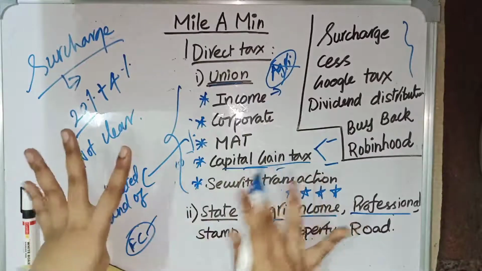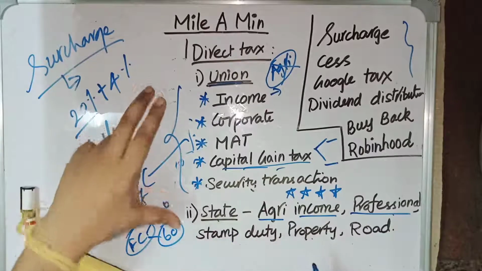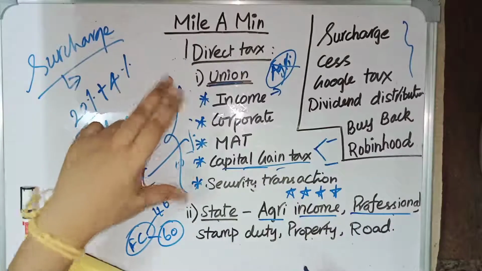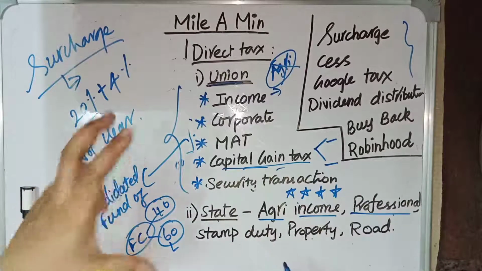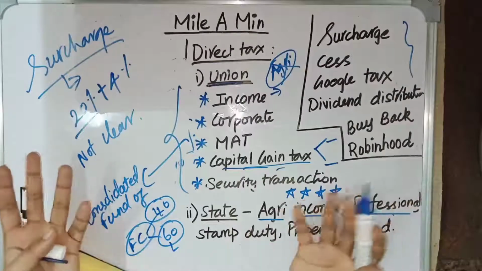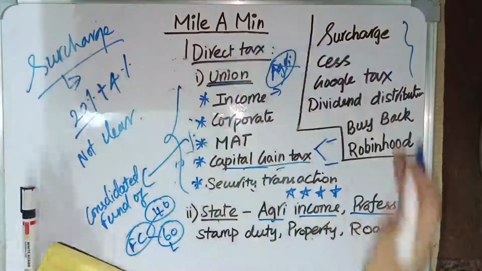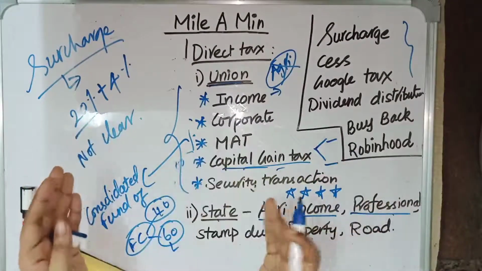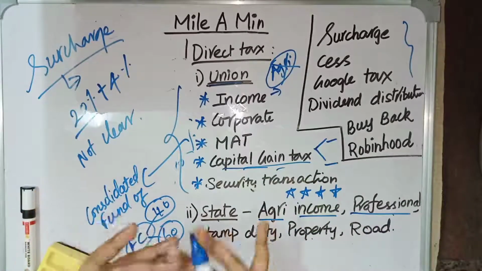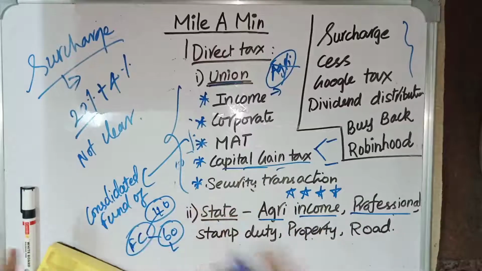Now, it is approximately 40-60. Say 60% of the tax money collected by the Union will be with the Union, whereas the remaining 40% will be shared between the states. In this 40%, the money is shared among all the 28 states based on many criteria, like the area of the state, the population of the state, whether the state is rich or poor, and the forest cover.